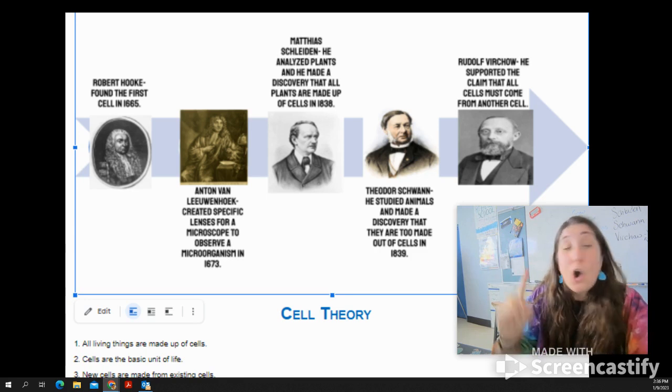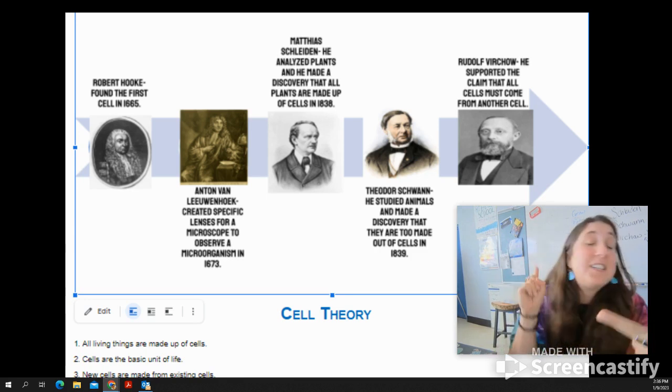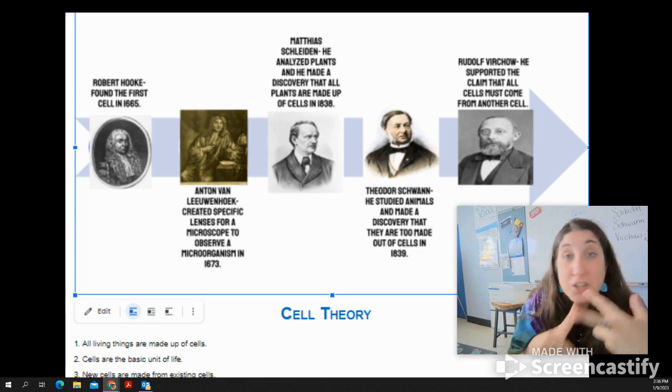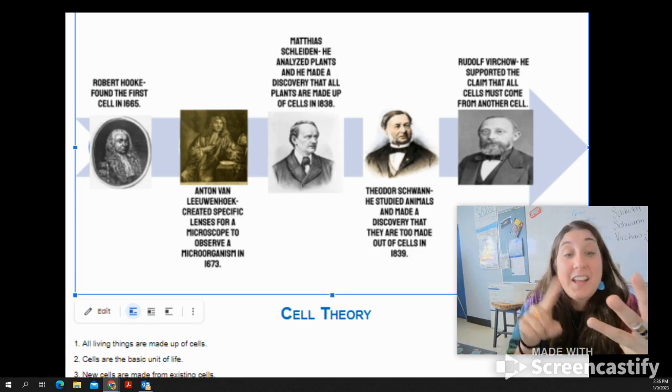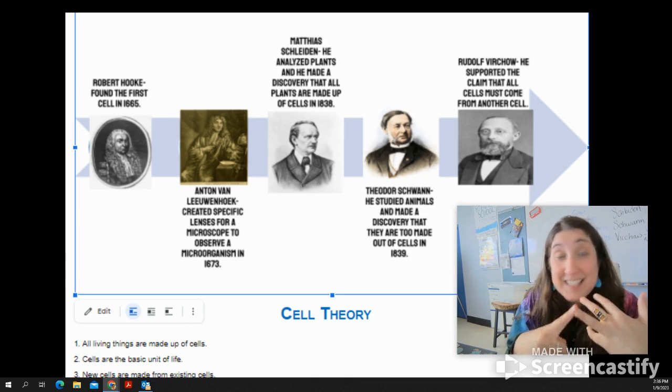So the cell theory is all living things are composed of cells. Cells are the basic unit of structure and function of all living things. And cells come from pre-existing cells.